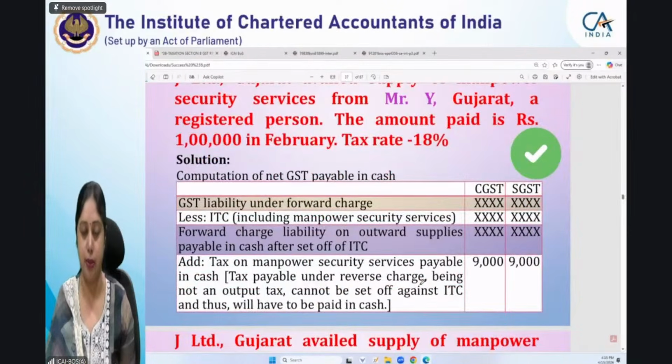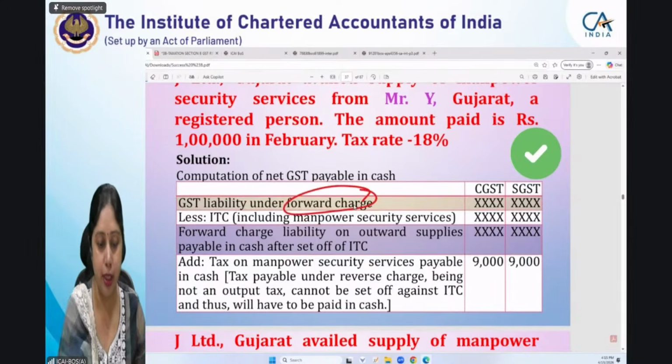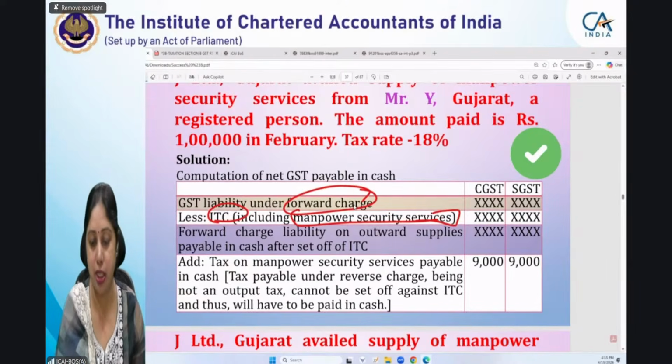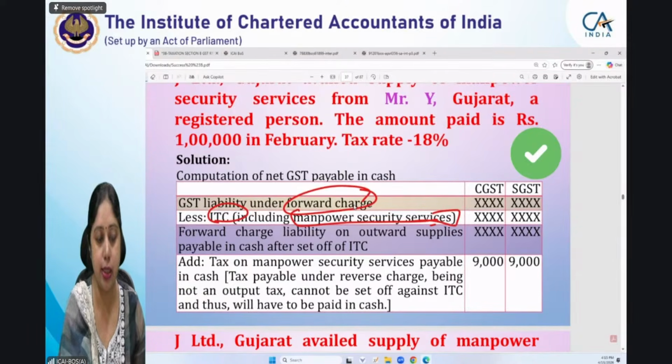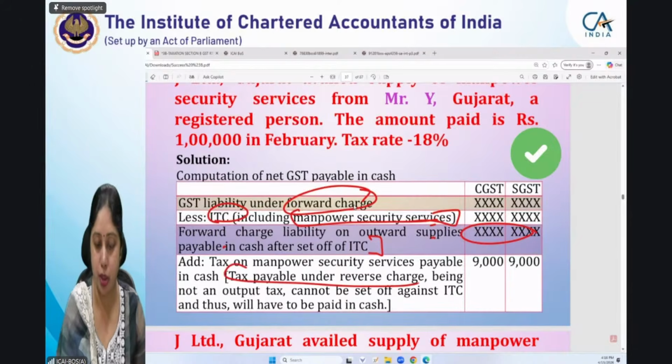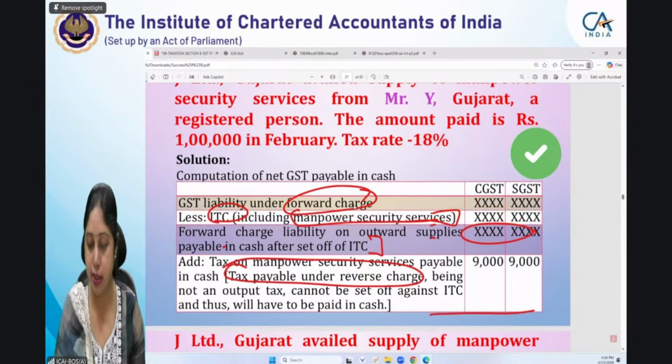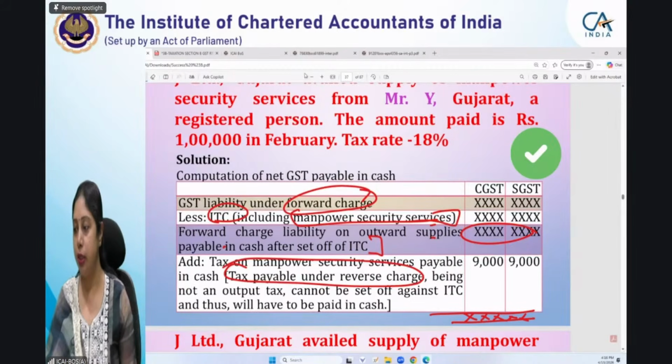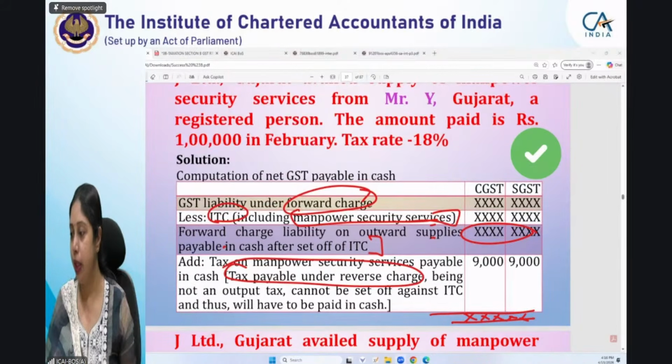Let me show you this. This is the correct sequence. GST liability under forward charge less ITC. The example which I had taken was Manpower Security Services. That will give you a differential figure, forward charge liability on outward supplies after set off of ITC. To this, you will add the tax payable under reverse charge. So you will get the net GST liability payable in cash. Okay, so I hope this clears your doubt. First, find the outward supply, then deduct ITC, including RCM.